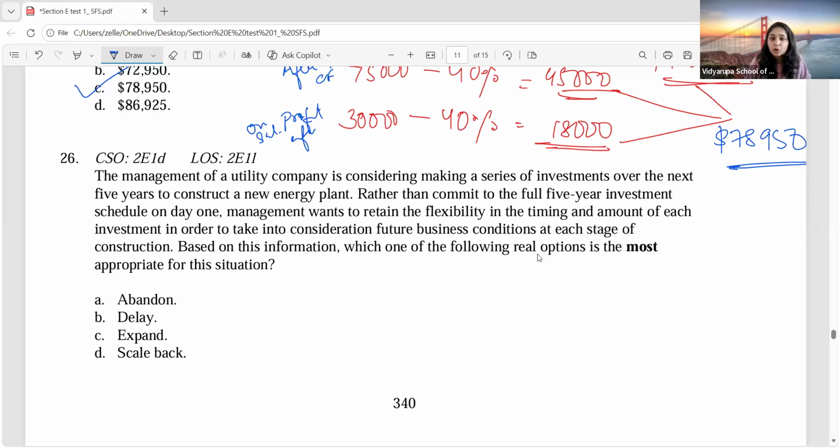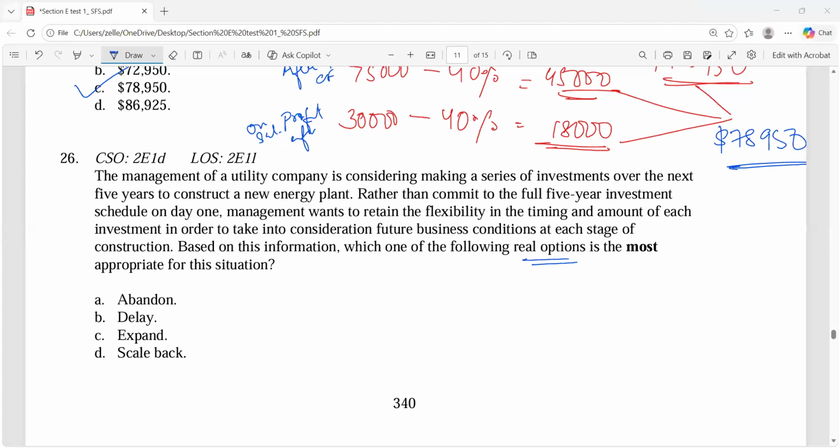They're asking which of the following real options is the most appropriate for this situation. So what can they do? They don't want to go for it all at once. They want some breathing space, right? So what can be done? Delay. They can delay it because that would be the most appropriate option. Why? It will allow them to think and invest. They don't have to do everything at once. Yes or no?